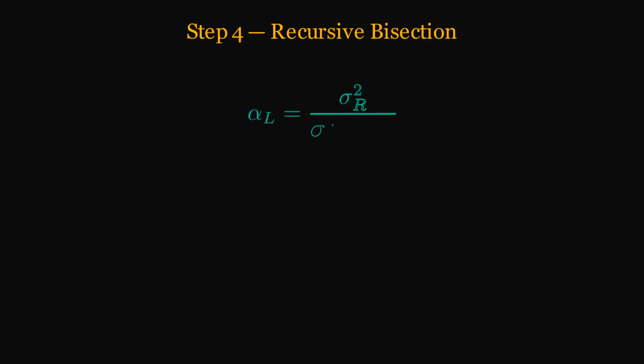Step 4. Recursive bisection. At each branch of the dendrogram, split the risk budget between the left and right subcluster using this formula. Alpha L is the weight fraction assigned to the left cluster. It equals the right cluster's variance divided by the total variance, so the lower variance cluster always receives the larger allocation.